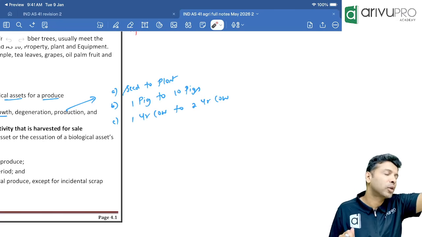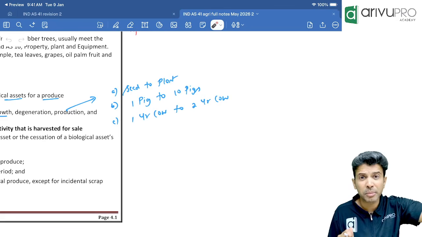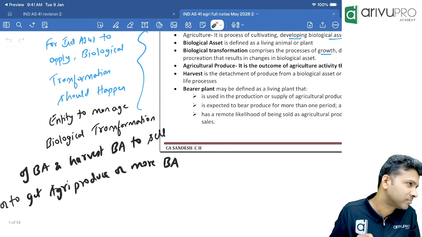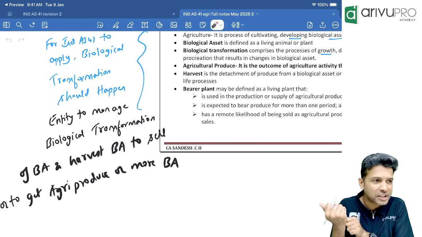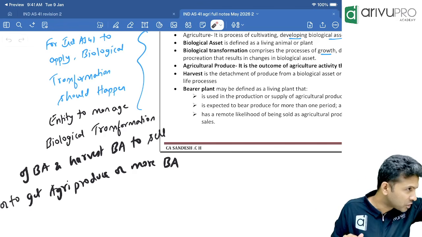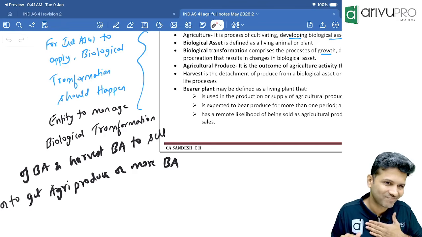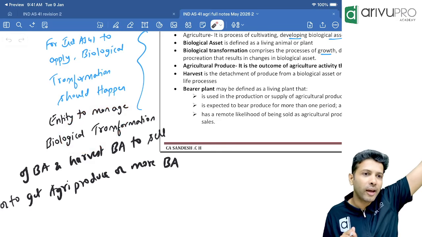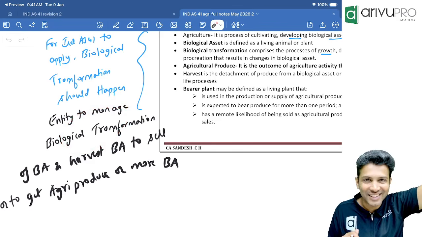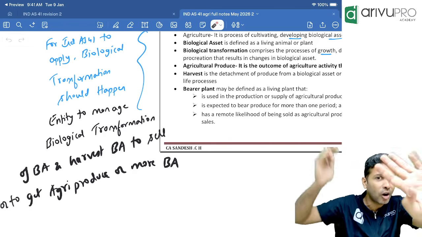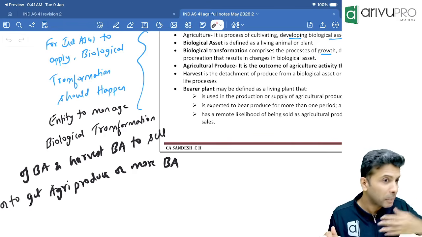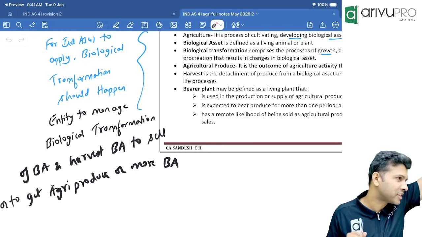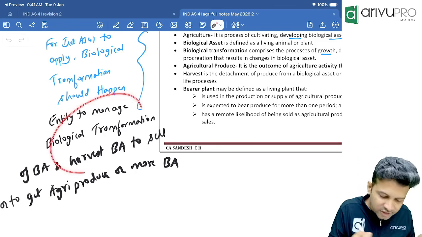There is another condition for you to apply Ind AS 41. Biological transformation should be happening and the entity should manage that biological transformation. If you want to show a tiger as an asset in your balance sheet, the tiger's biological transformation should have happened, and who should have managed that? Me. If we are managing that biological transformation, then it is our asset. So in a forest, if the animal population or the number of trees is increasing, I cannot show it as a biological asset. Though there is a biological transformation happening there, am I managing that or nature? Mother Nature is managing that, not the entity. Yes or no? So that is the second point.